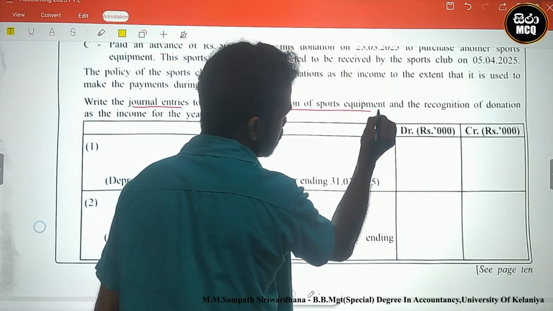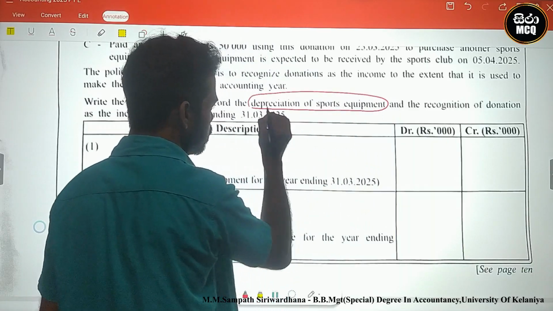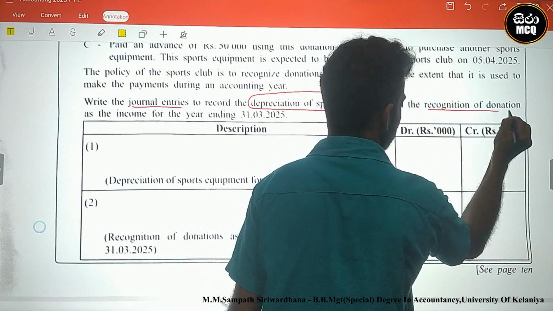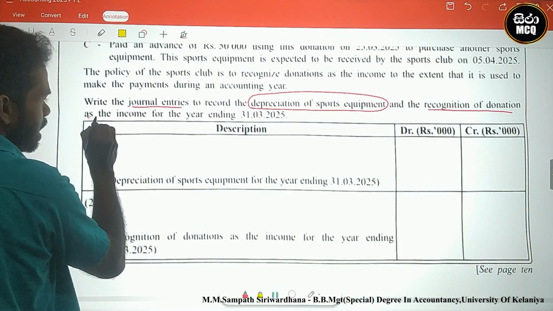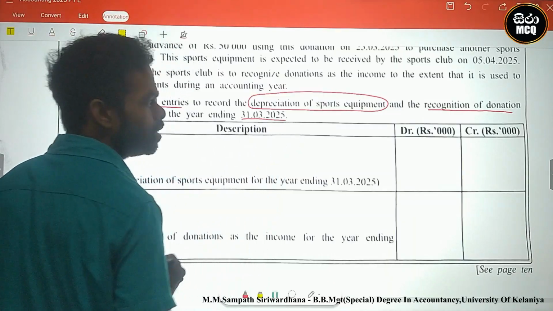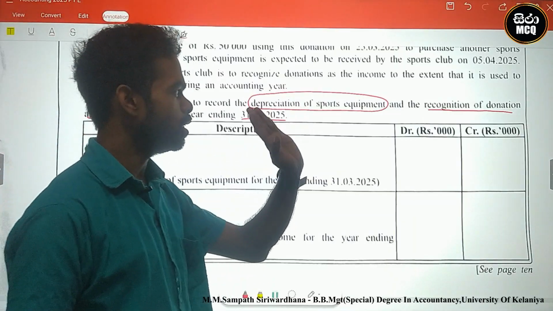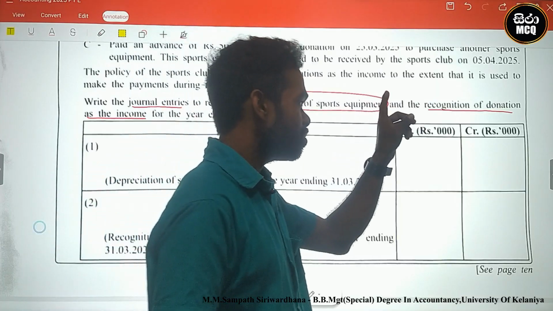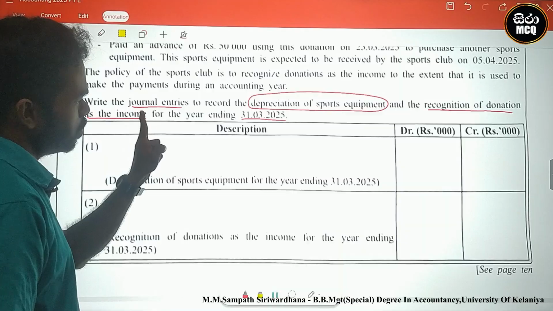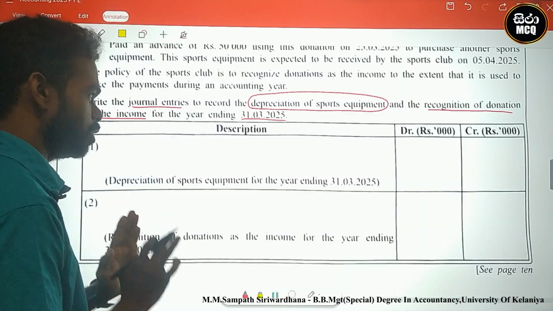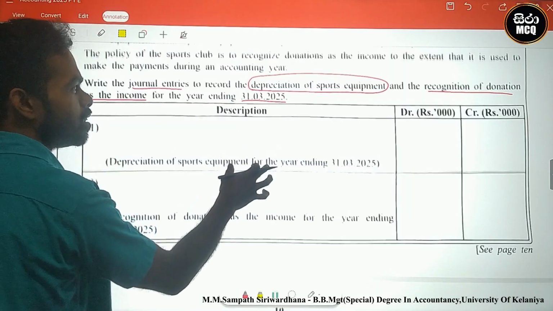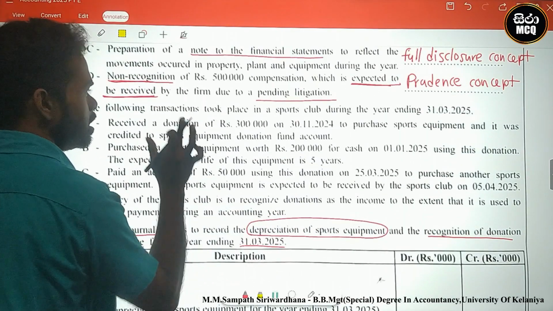Depreciation of sports equipment, and the recognition of donation as an income for the year ending 31st March 2025. Okay, depreciation of equipment first, and recognition of donation as an income for the year ending 31st March 2025. Look here, what is this? This is a guideline. This is the information.